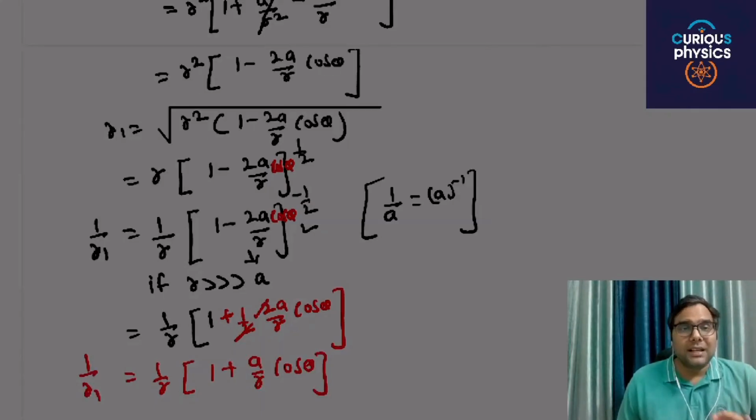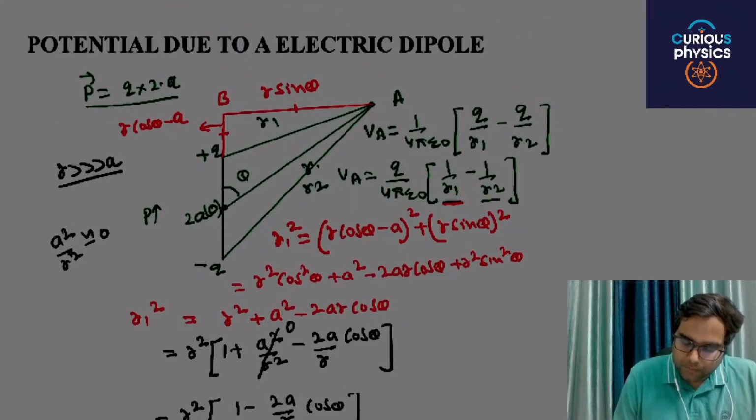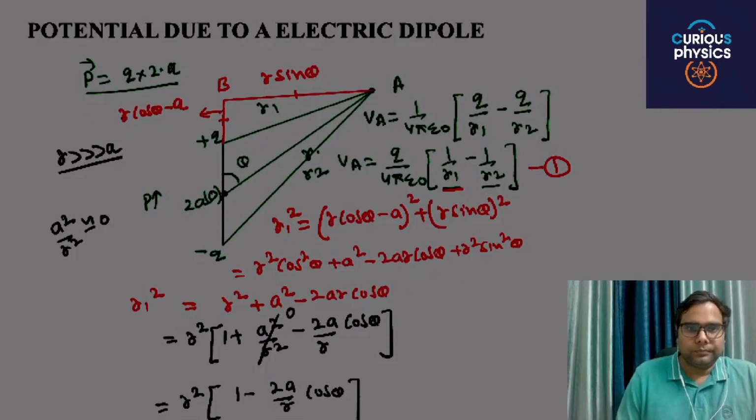This is the basic aim: you have to find the value of 1 by r1. For example, this is equation 1.